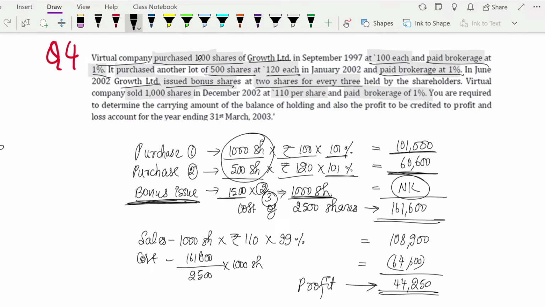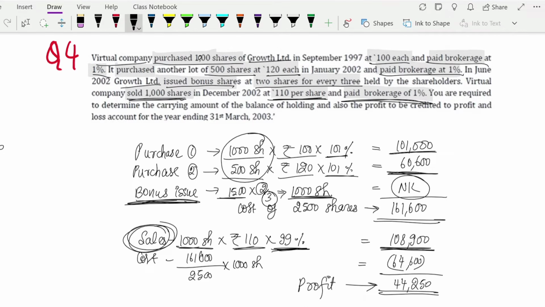Then they are telling that the company sold 1000 shares at 110 per share, and they have paid a brokerage of 1%. If you have sold something, you will get money in return, but for getting that money you have actually paid brokerage. So that brokerage value you have to deduct, so that you are able to find out the net value you have received. After paying a brokerage of 1%, you have got 99% of the amount. So we have totally got 1,08,900 from the sale value.